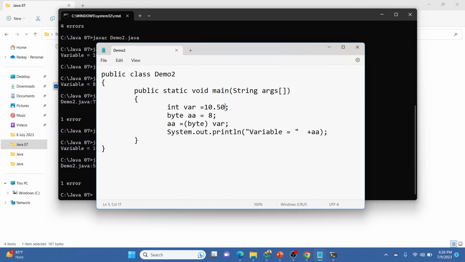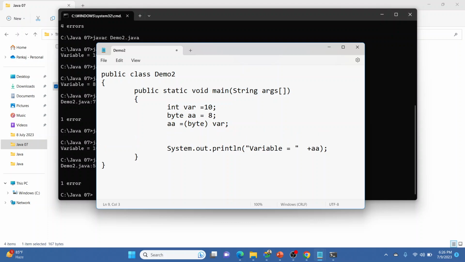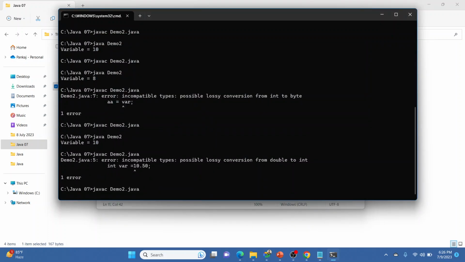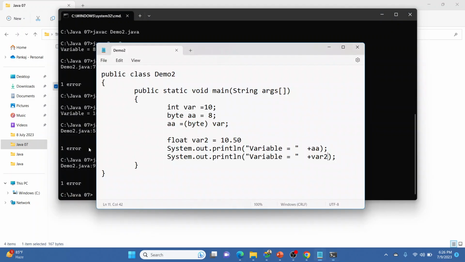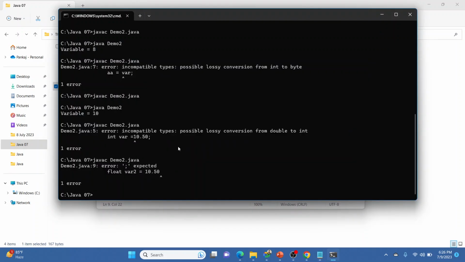So for decimal values, we can create one more variable like float var2, and we can store 10.50, and again we are going to print the same. If we print var2, it is going to show us 10.50. We are going to compile it again. Okay, the semicolon is missing, that's why it showed us the error.